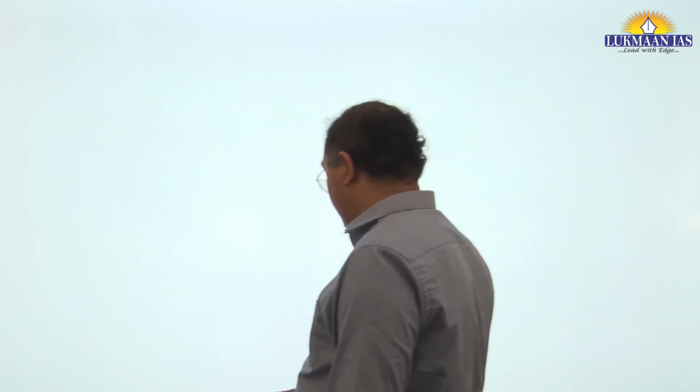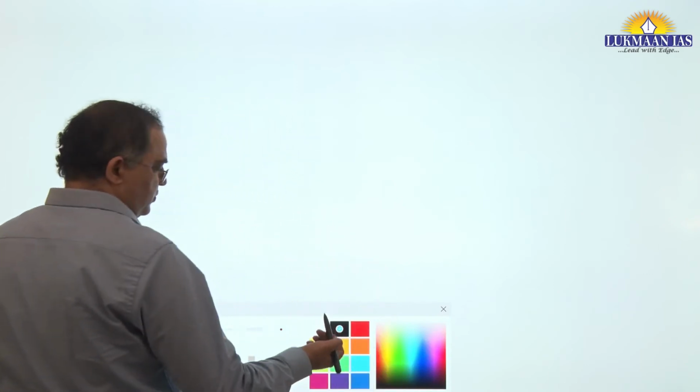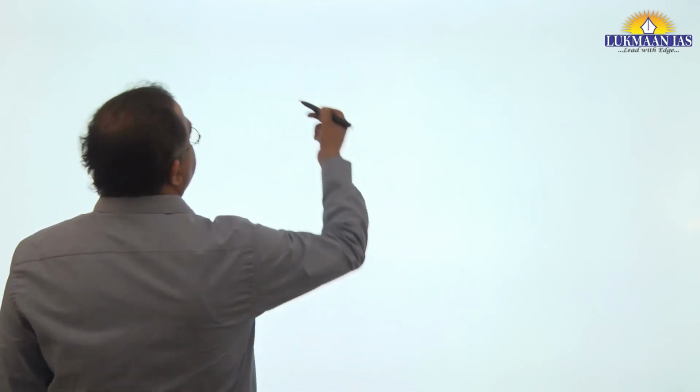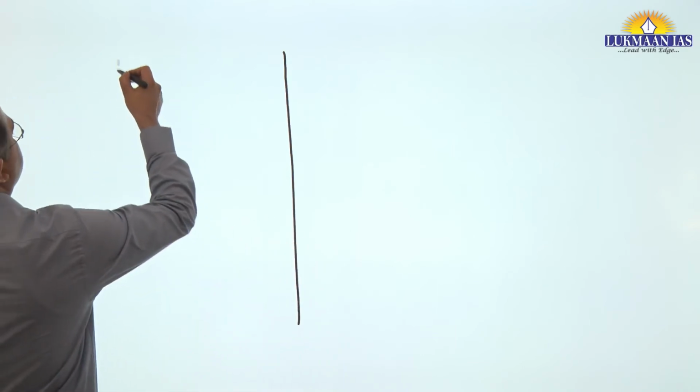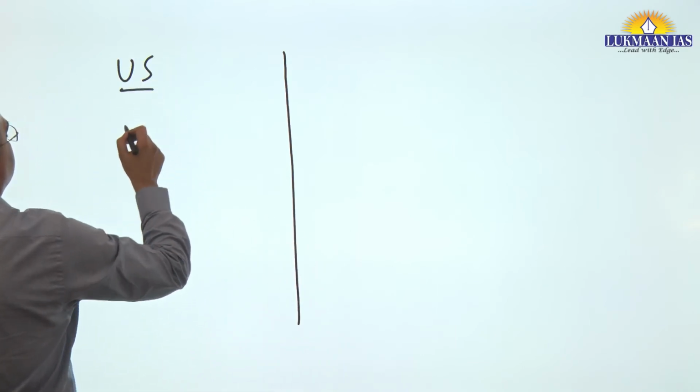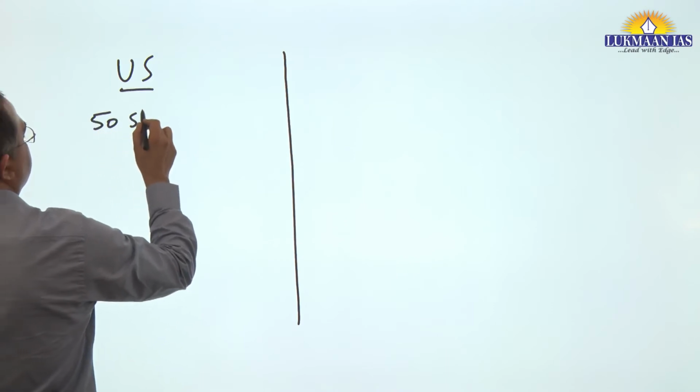Now, you have to understand this. If you take any country, including the US, since the US is ideal, suppose there are 50 states.